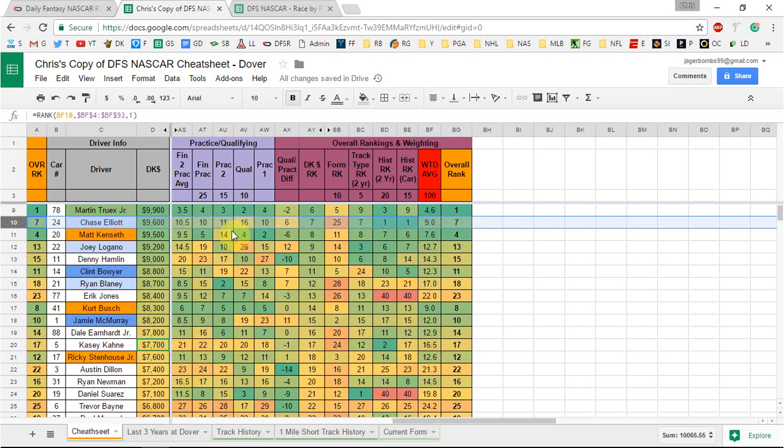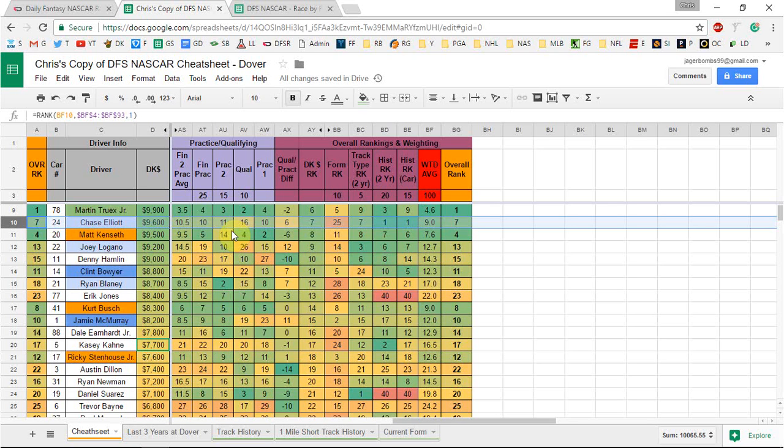Ryan Blaney started in 15th. He was kind of the opposite. He was 2nd in the first practice on Saturday and then 15th in final practice, so not really sure. More of a GPP play with Blaney this week. Good to see that he showed some top speed but lost it in final practice is just concerning a little bit, I guess you could say.